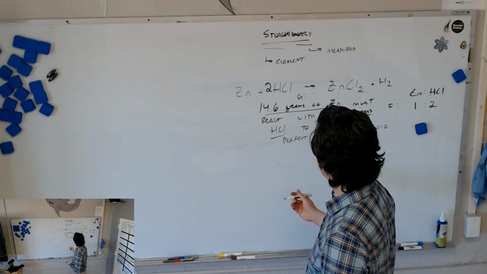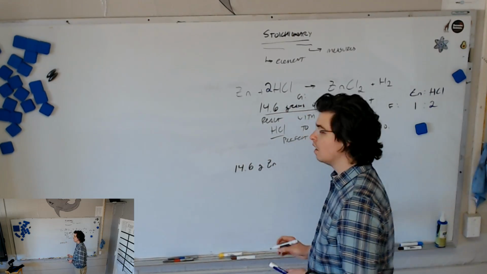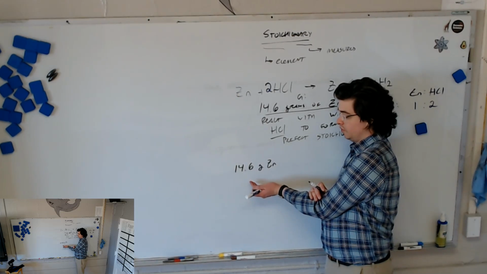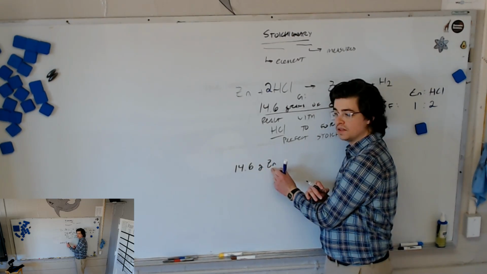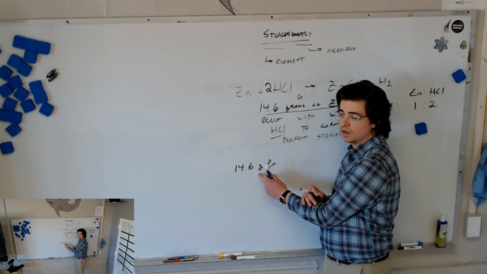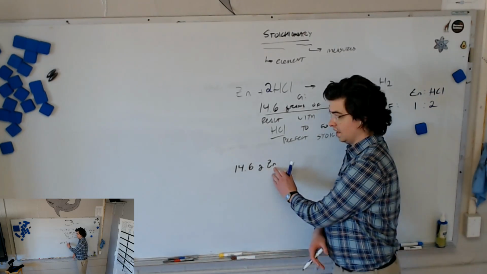But the first thing we need to do is write our given. So we start with 14.6 grams of zinc. You'll remember in the last couple of videos, I told you you should always write what substance it is when you write the unit. You remember my saying that? I said back then it doesn't really matter, but when we get to the next chapter, which is now, it is going to make a difference.